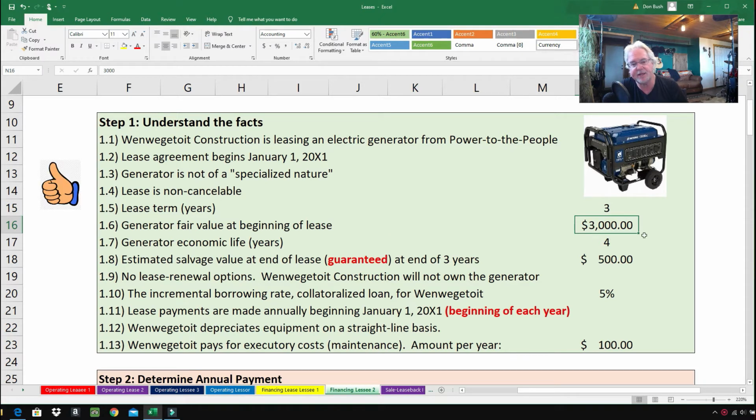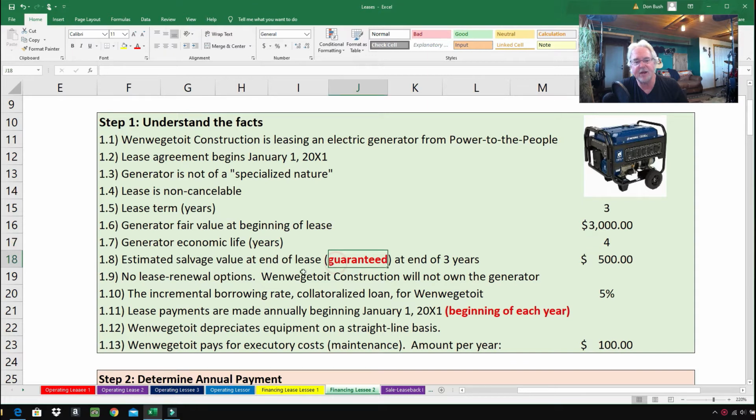Generator economic life, 4 years. So When We Get To Construction is going to lease this generator for 3 out of the 4 years of economic life. So 1.8, estimated salvage value at the end of the lease, guaranteed. I've got that in bright red letters. At the end of 3 years, $500. So at the end of the lease, that generator had better be worth $500, or When We Get To Construction has got to make up for it by paying cash.